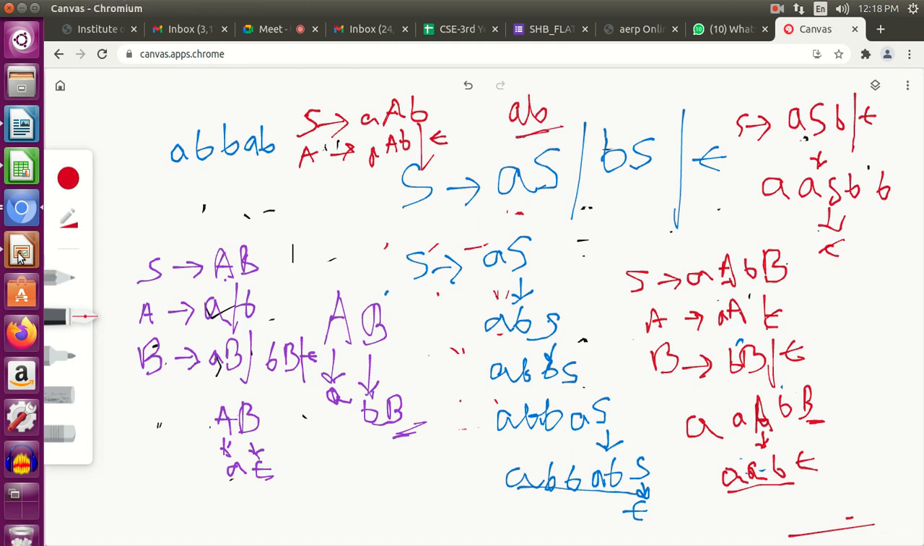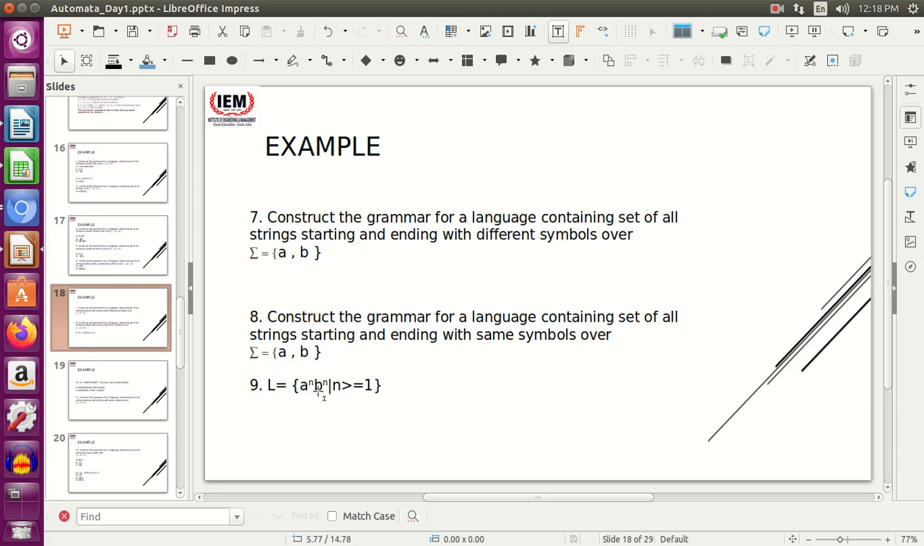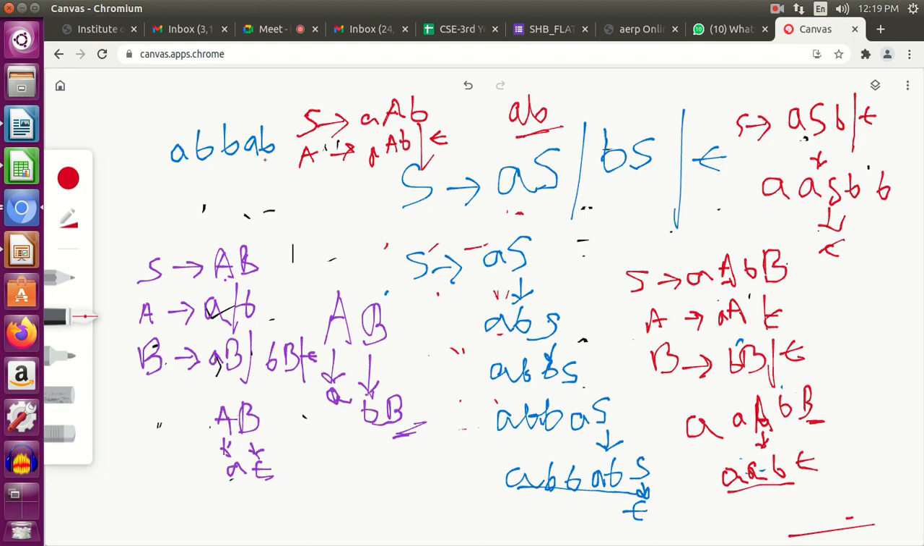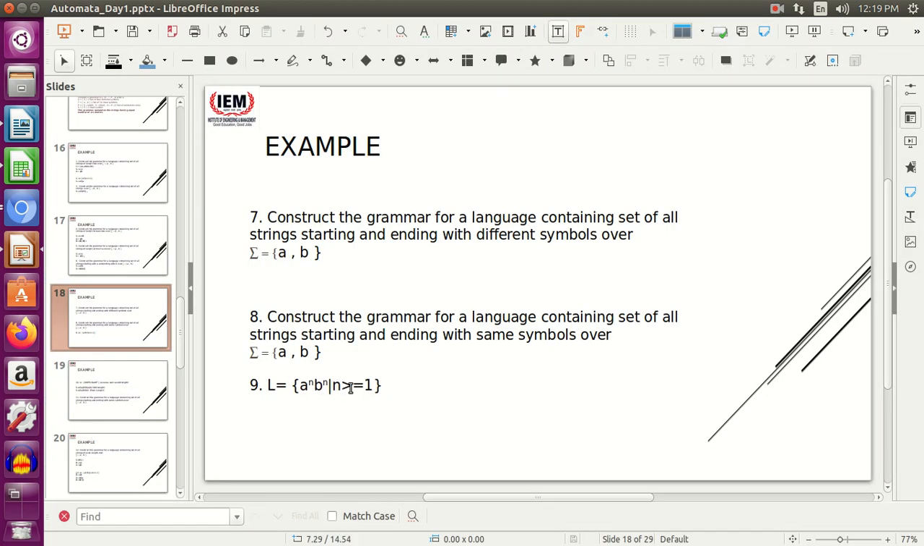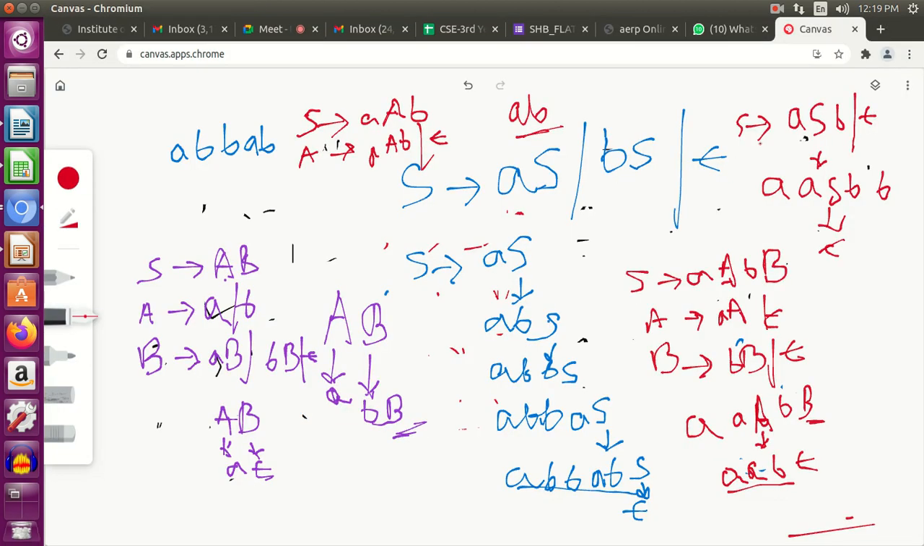Because see, the question was a to the power n. Yes, S should not be null, right? Okay. Noted. Clear the difference. This would have been correct if I had given the question that n is greater than or equal to 0. But since I have given n greater than or equal to 1, S can never be empty. So I can use this production rule. Okay. Clear?